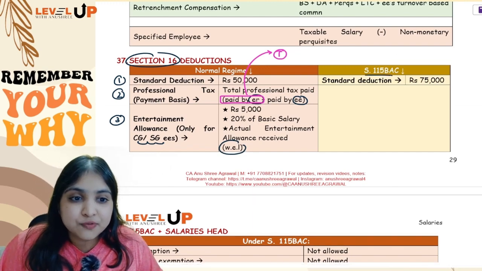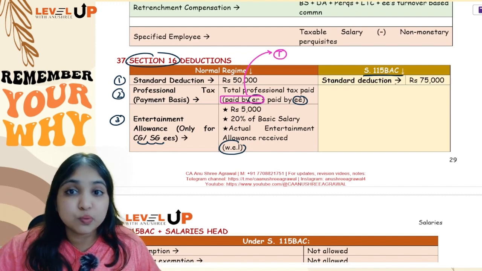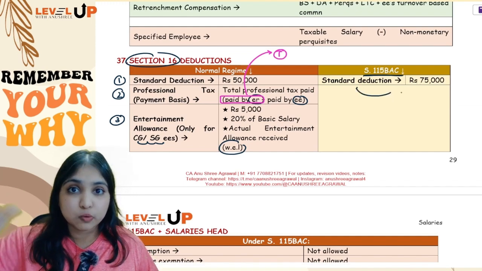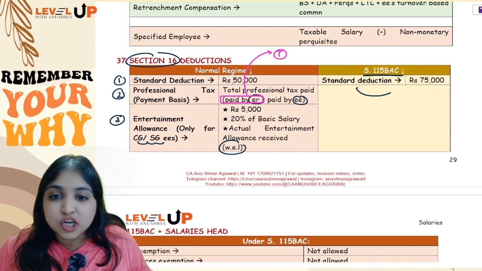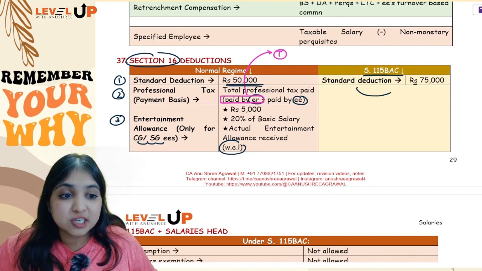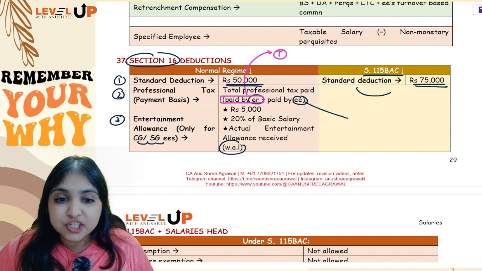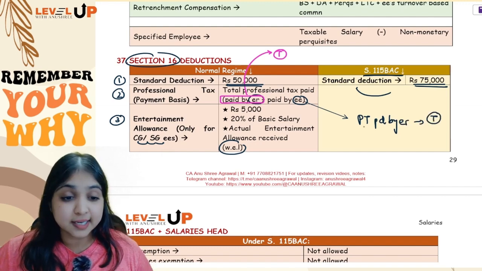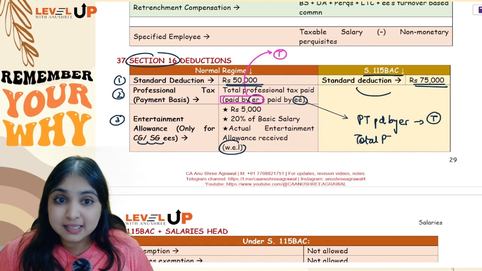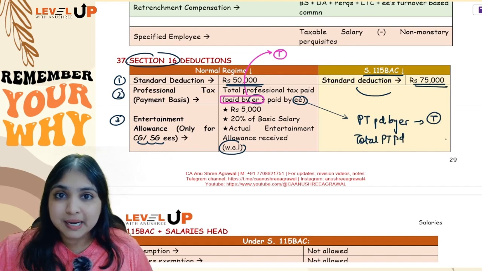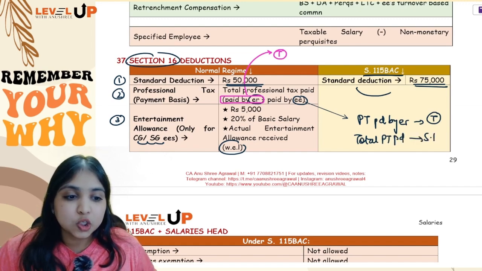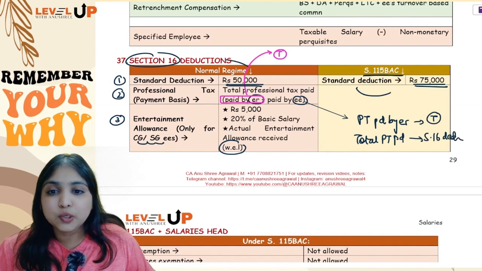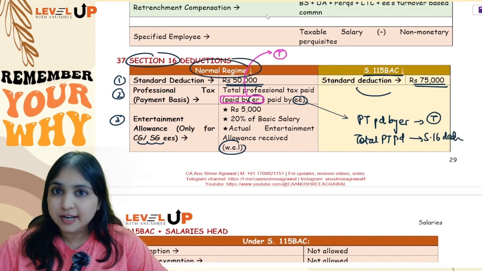But if your assessee is following the default regime, that is 115 BAC, only 1 section 16 deduction you will get, that is standard deduction, and that is 75,000. Under the normal regime, standard deduction is only 50,000, but under default regime it is 75,000. Guys, professional tax point you understood, right? Whatever professional tax is paid by employer, it will first be taxed under your salaries head. Then the total professional tax paid, whether paid by employee, whether paid by employer, total amount paid, you will get deduction under section 16, but only under the normal regime.